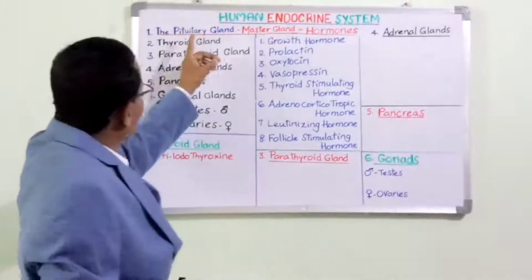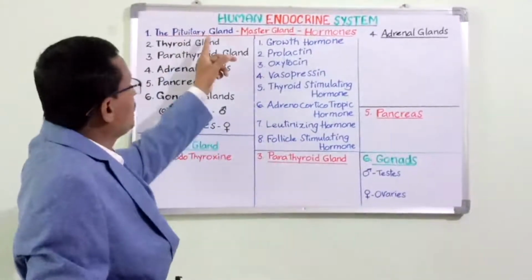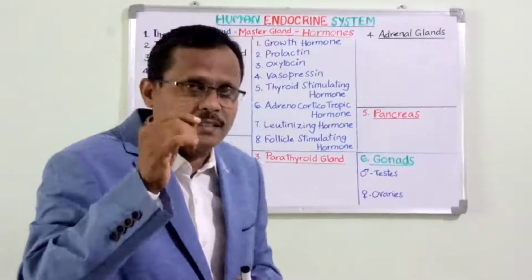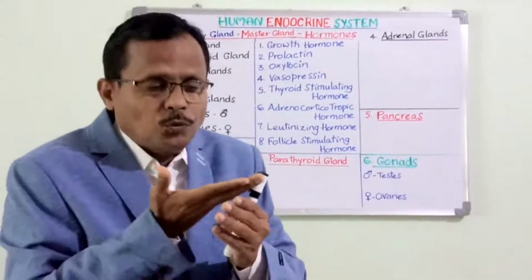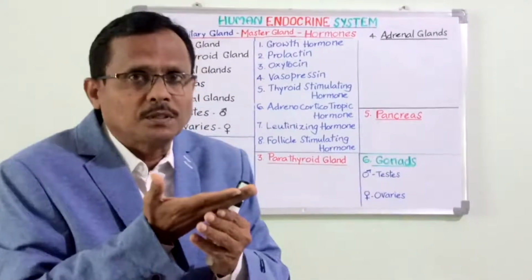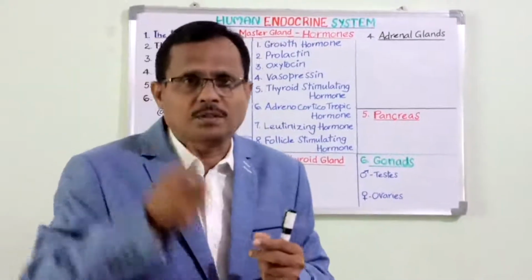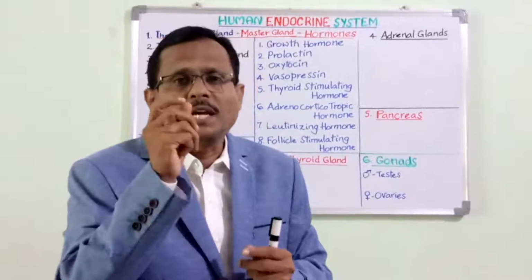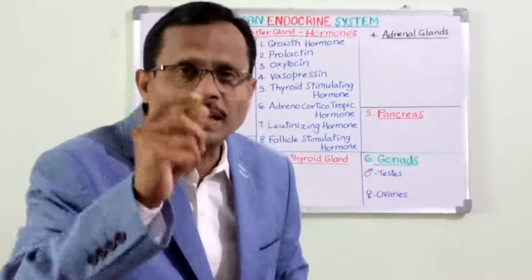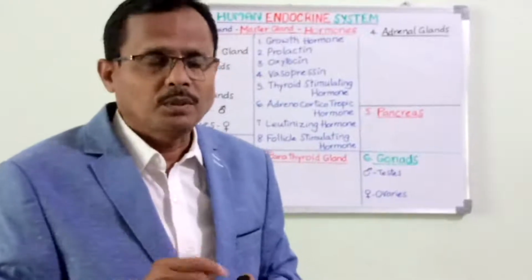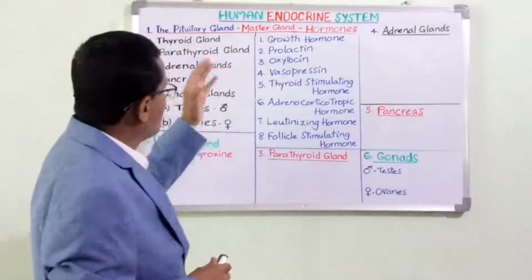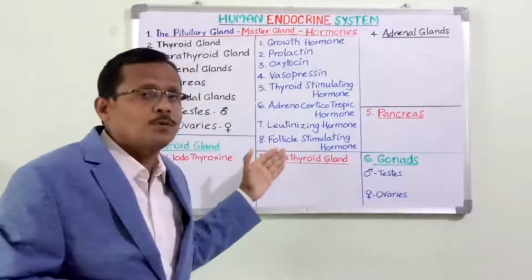Now, the pituitary gland. The pituitary gland is located, as I said just now, in the brain, attached to the floor of the hypothalamus with a stalk and a head. This head resembles the head of a matchstick. It's very tiny in structure. Now, the pituitary gland secretes majorly these 8 types of hormones.